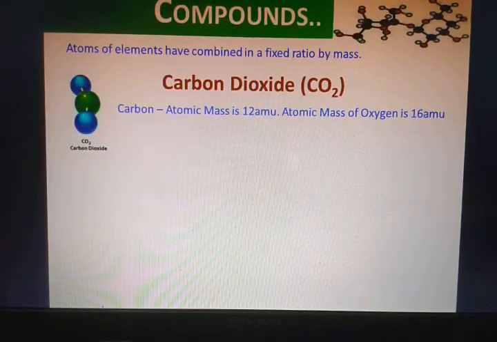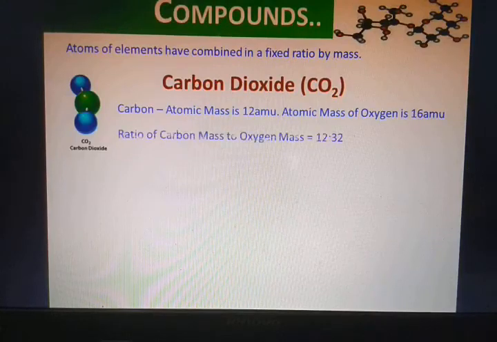So for carbon the atomic mass is 12, and for oxygen the atomic mass is 16. I repeat, what is atomic mass? The mass of 1 atom of carbon. So the mass of 1 atom of oxygen, that's 16 AMU.